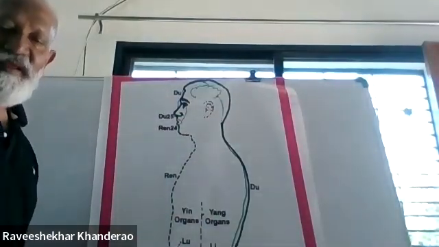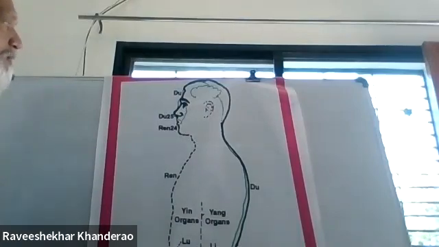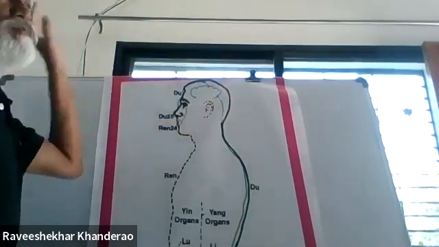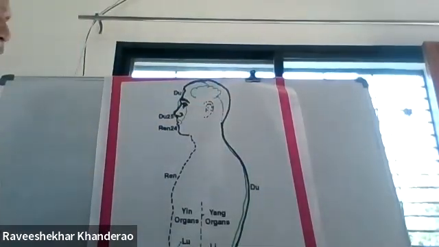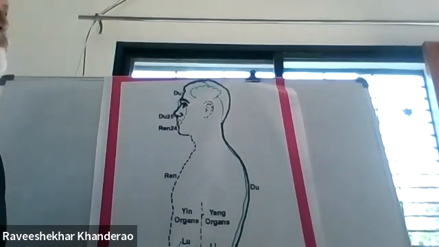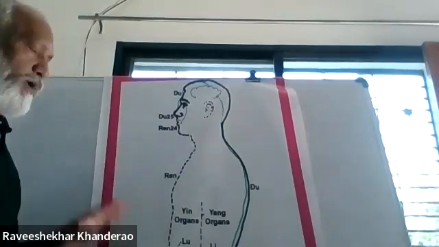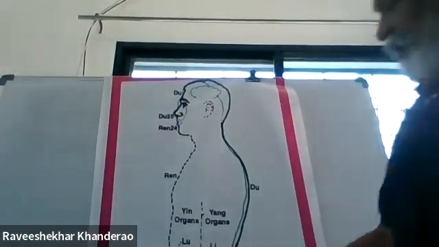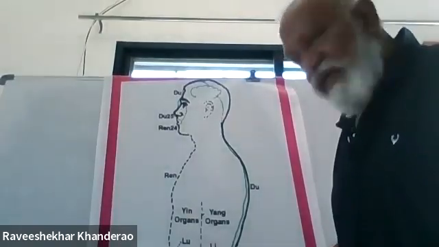Did you understand? Yes. So this is how the DU meridian flows from the lower part of the abdomen to the perineum to the brain, and it ends at the lower part of the lip. Okay, that last point is DU25. Now I will go for the REN meridian. Again, both meridians start at the same level.